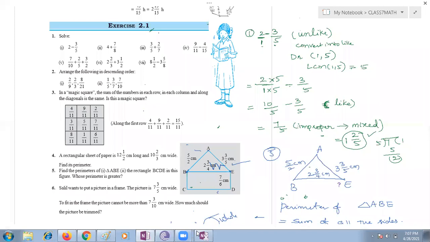Children, please solve the remaining bits. I'm just coming within a minute. Please solve the remaining bits in your exercise, the second and third.